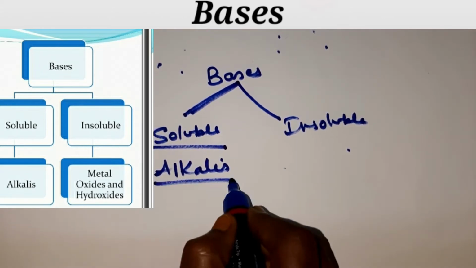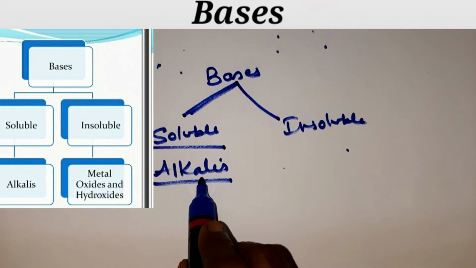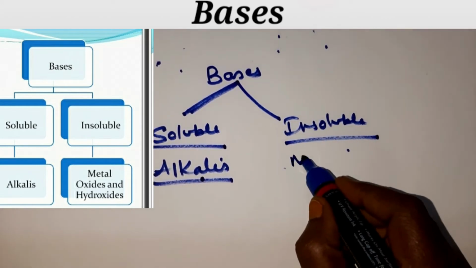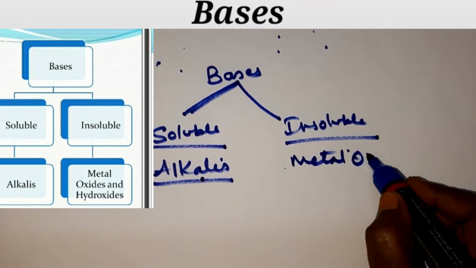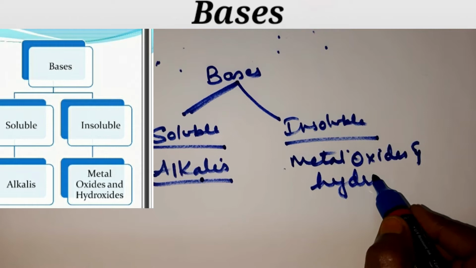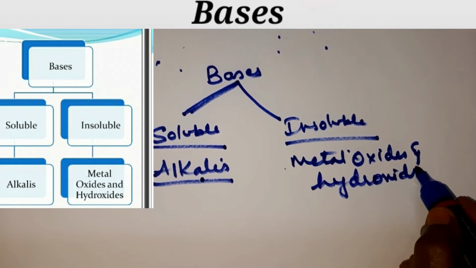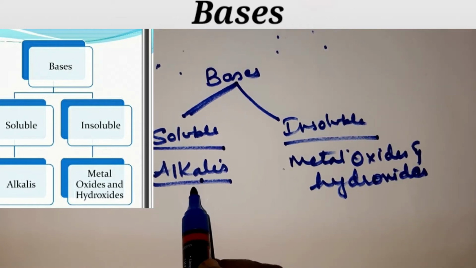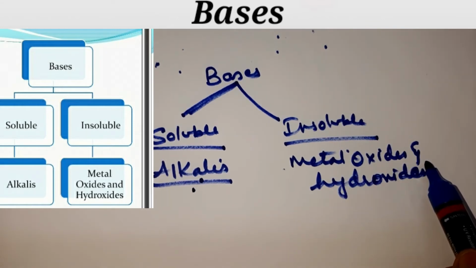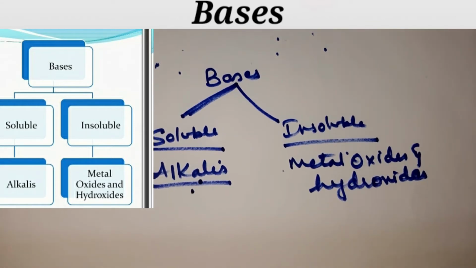Bases when dissolved in water are called alkalis, and insoluble bases are nothing but metal oxides and metal hydroxides. Clear, children? So soluble bases are called alkalis, and insoluble bases are called metal oxides or metal hydroxides.